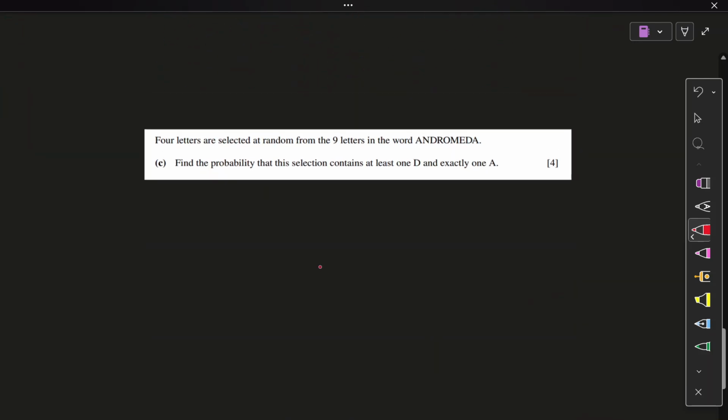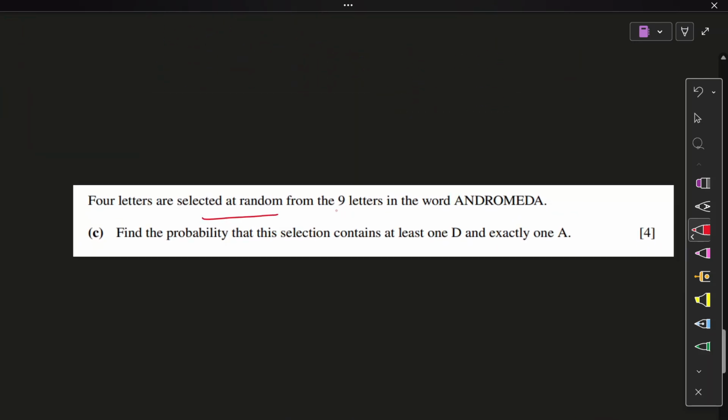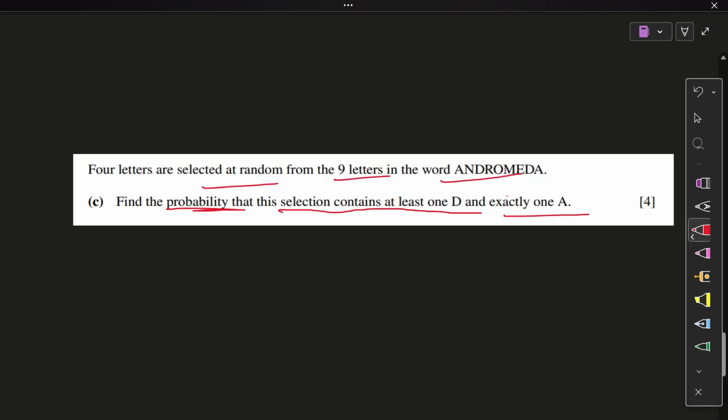Moving to part C. 4 letters to be selected at random, a combination question, from the 9 letters in the word Andromeda. Find the probability. In 2023, probability and selection mean possible selections. Find the probability that this selection contains at least one D and exactly one A. So A's and D's have a condition on them.